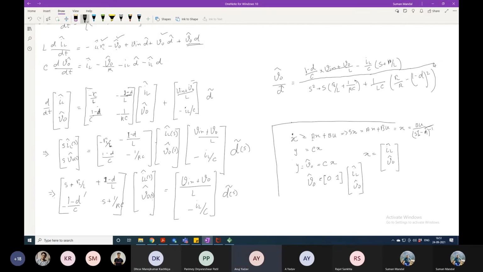Okay, thank you for the calculation. That's why I was not doing it. So this is the equation we have got till now. Sir, in the numerator, I think the signs will be opposite for the last two terms. It's written minus IL by C, but for me it's getting plus IL by C. And in the first term, it's getting minus (1 minus D) by C, but for me it is plus.